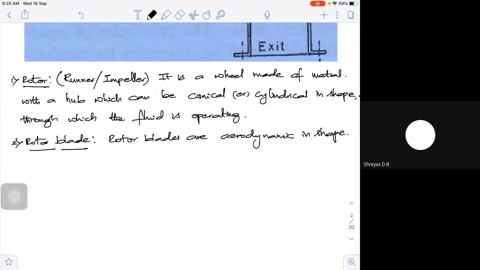One end is fixed to the rotor and the other end is free. So aerodynamic in shape and fixed on the periphery. Periphery means outer. Periphery of the rotor.